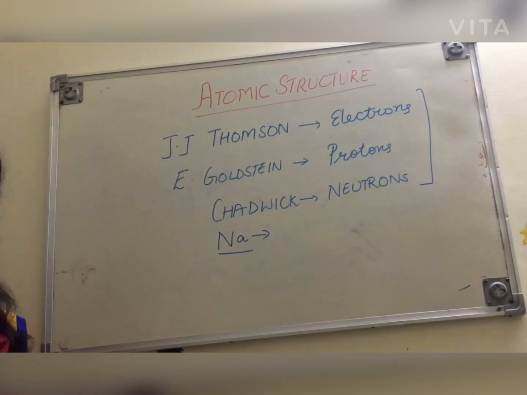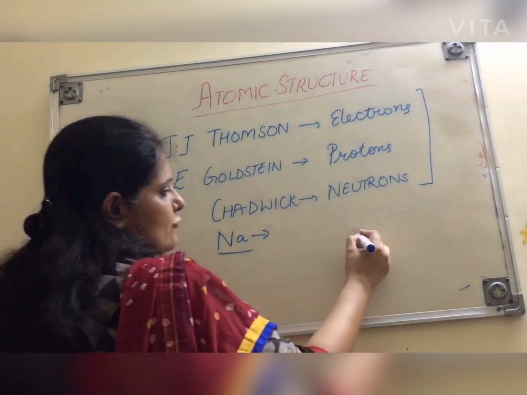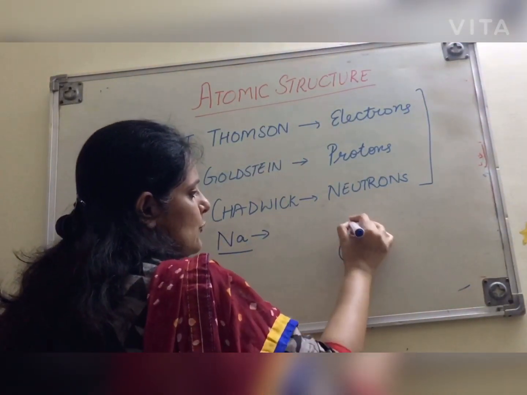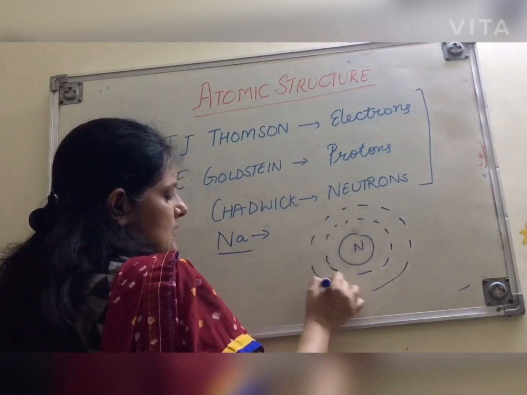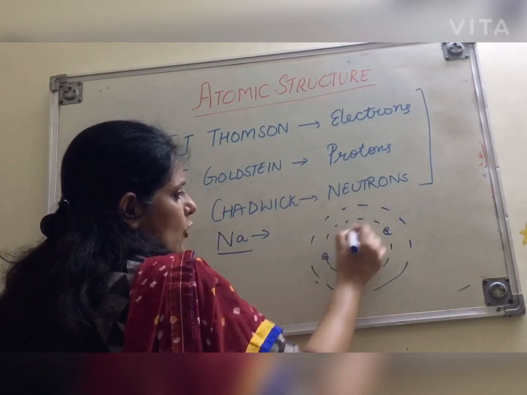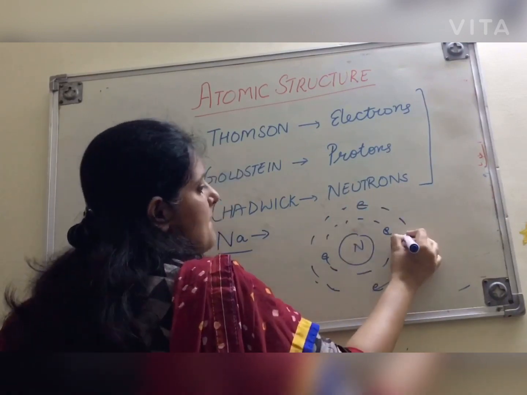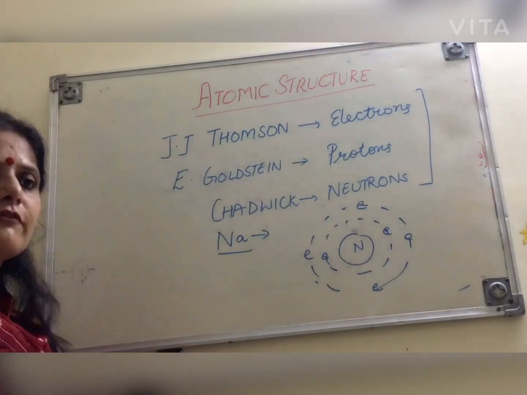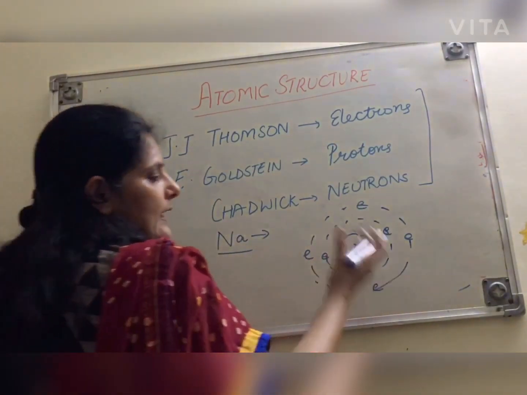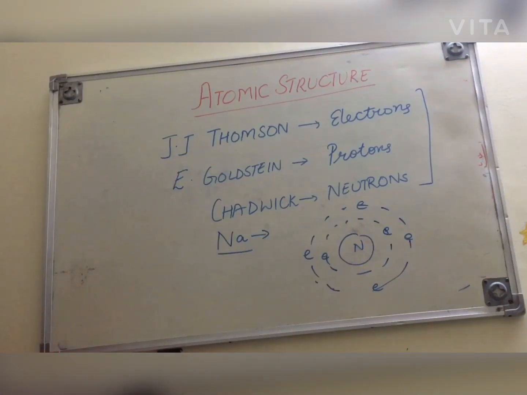Rutherford also gave one of the theories, and he compared atom with the planetary system. He said that the way planets are revolving around the sun, same way electrons are revolving around the nucleus. But the Rutherford model was rejected because there was a drawback: he could not explain the stability of an atom.